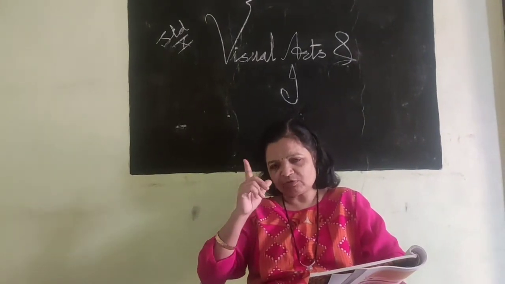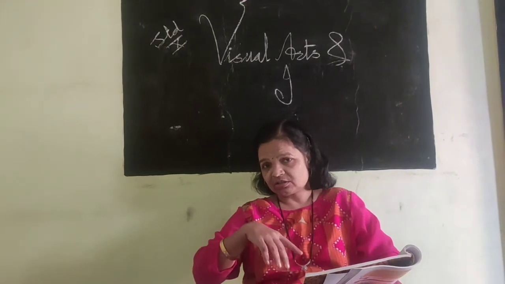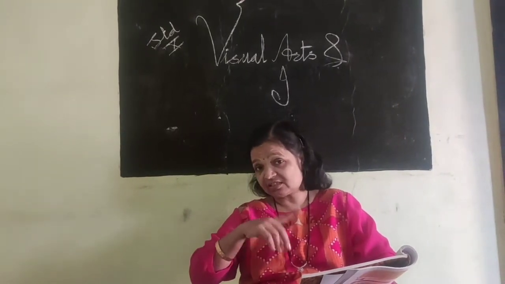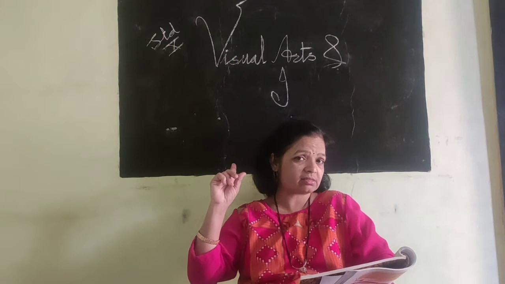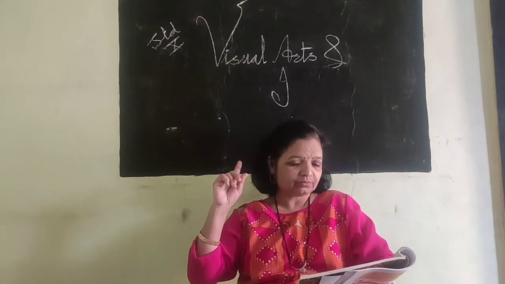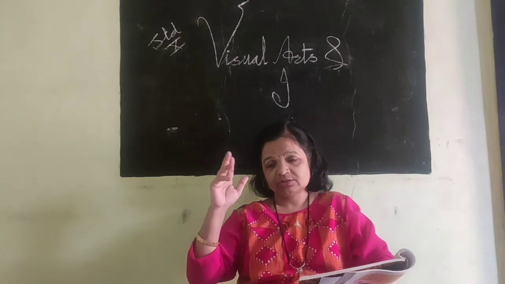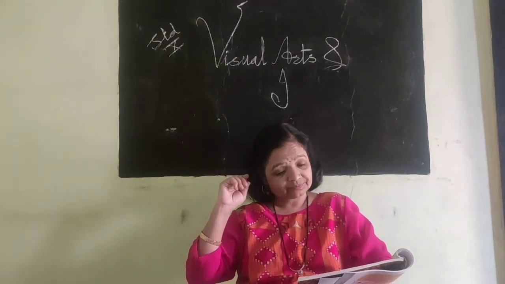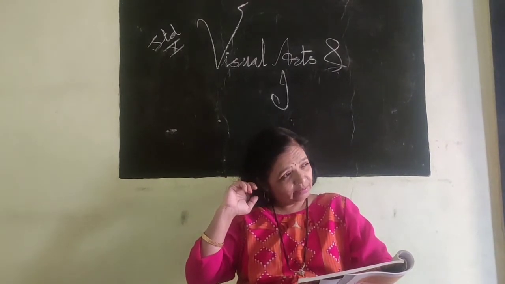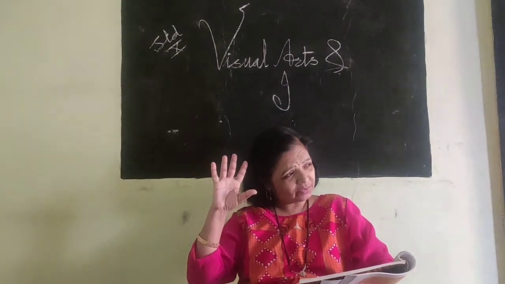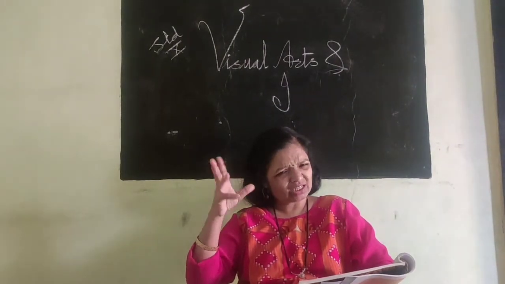So what is another name for art? Art is culture. Likewise, art is happiness. Understand? Where there is art, there is happiness. Take any program, any hall, suppose a marriage hall.